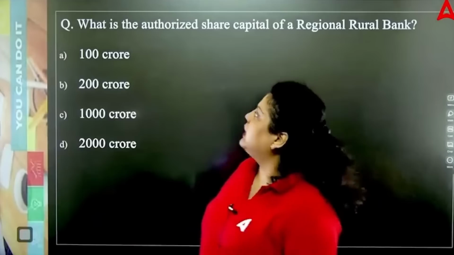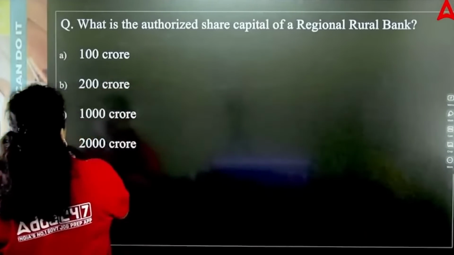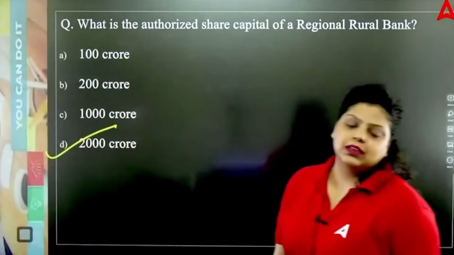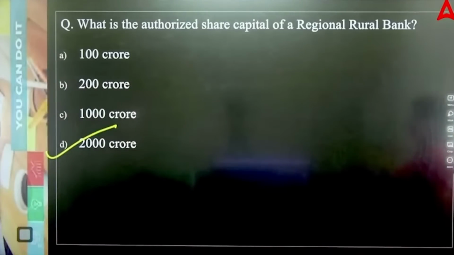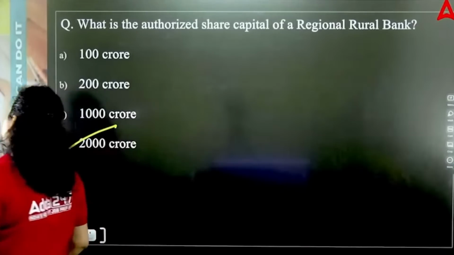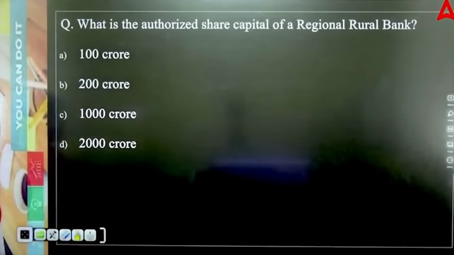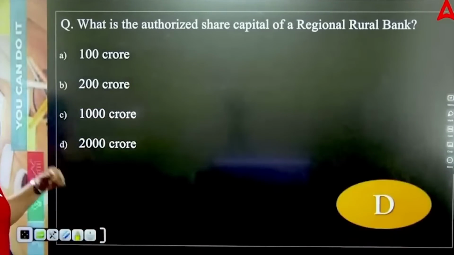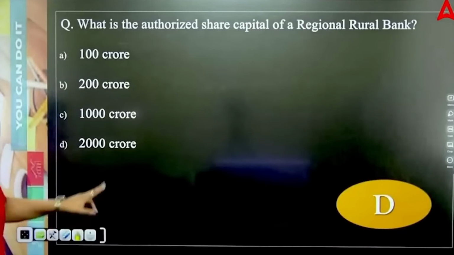25%. And the authorized share capital of RRB is 2,000 crores. How much is it? It is 2,000 crores. Okay. Why was RRB established? For the upliftment of the rural economy. The first RRB was Prathama Gramin Bank. So the right answer will be option D.